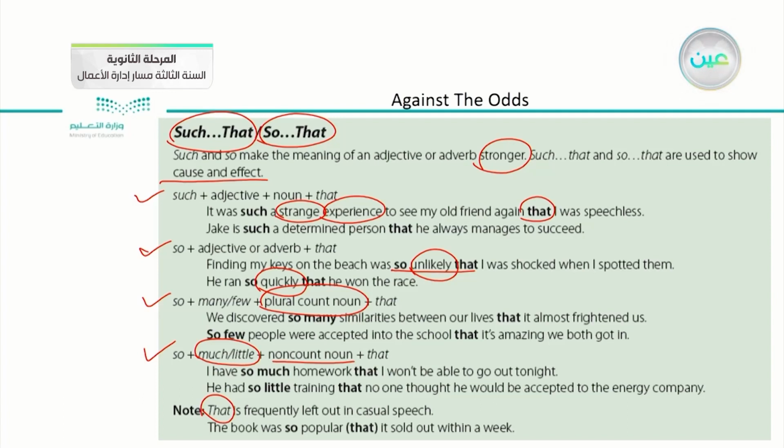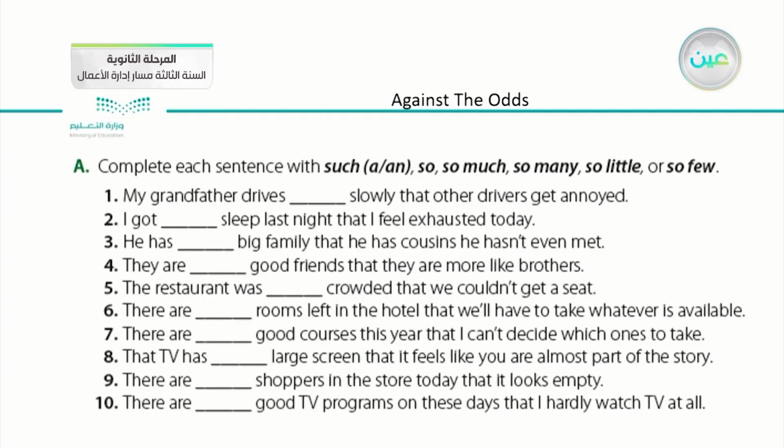For example, the book was so popular that it sold out within a week. We can omit "that" or we can keep it. Either is correct. After that, we have the first exercise regarding the first part of our lesson today, which is about such and so. We have many types: such, so, so much, so many, so little, or so few.